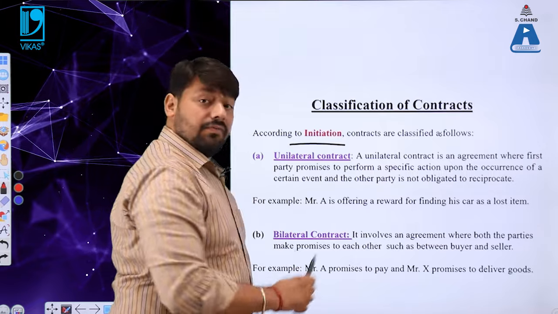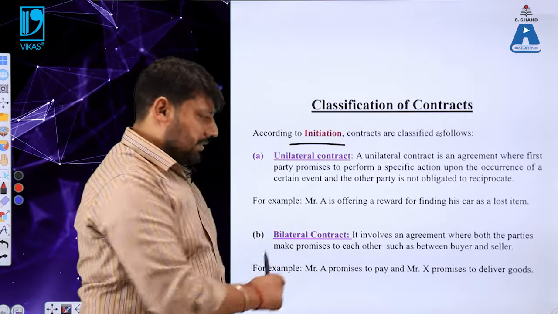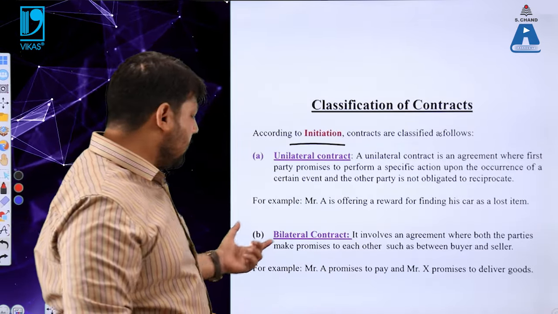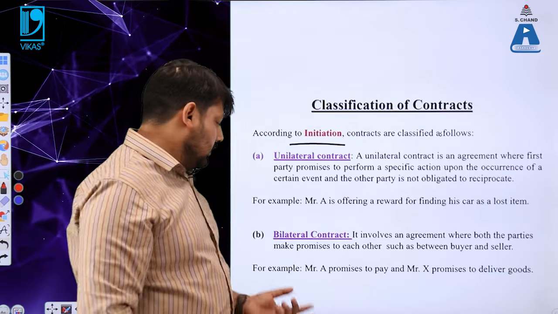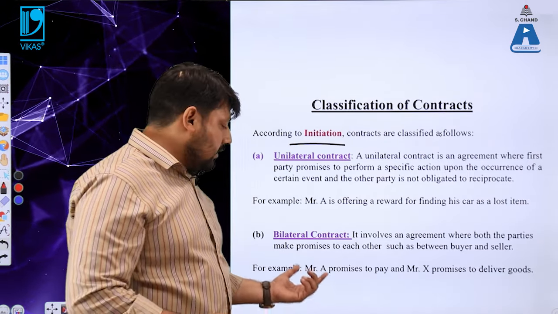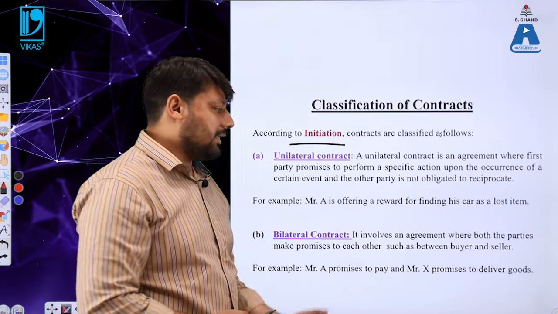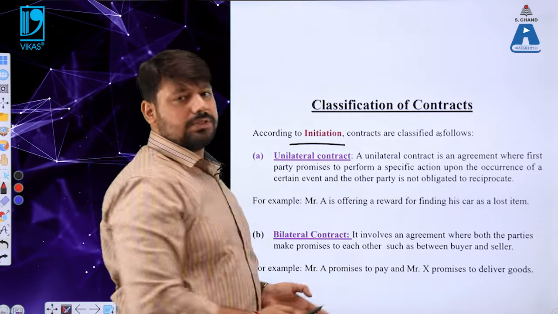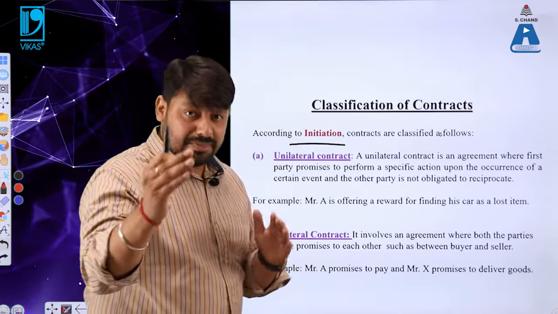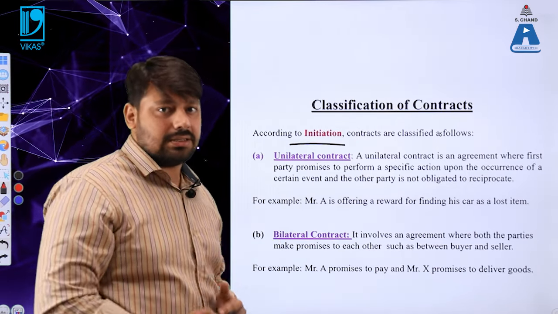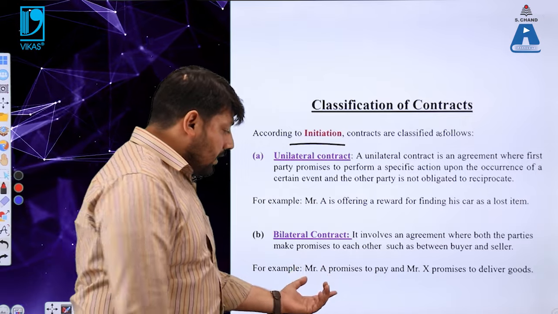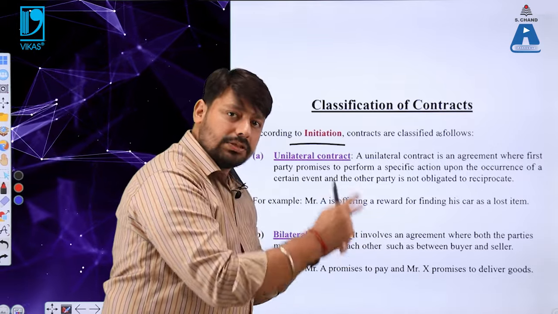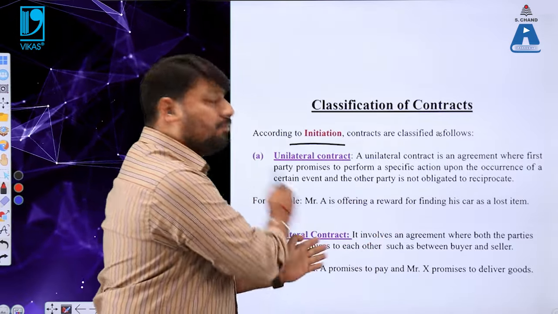It involves an agreement where both the parties make promises to each other, such as buyer and seller. Let us understand the bilateral contract with the help of an example. Let's say Mr. A promises to pay and Mr. X promises to deliver those goods. So between Mr. A and Mr. X, that forms a bilateral contract. Let me repeat the example once again so that you can understand the topic clearly. Mr. A promises to pay, and Mr. X promises to deliver the goods. That forms a bilateral contract.